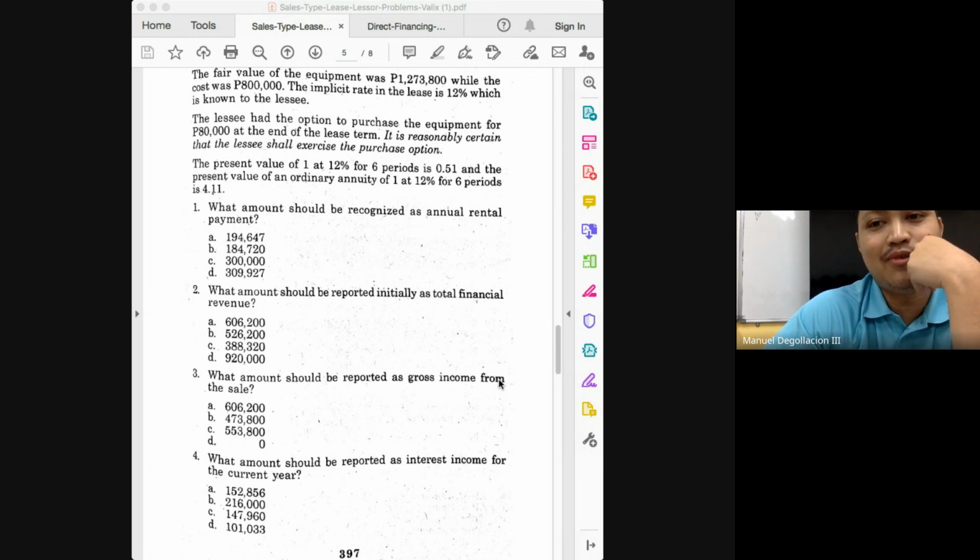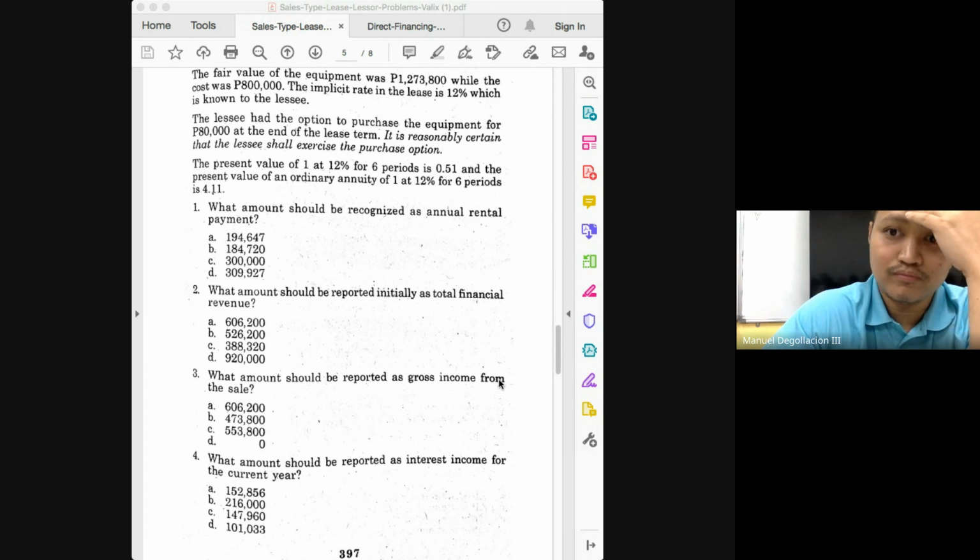This is just ordinary annuity. It would be a tragedy, class, if the problem is ordinary annuity and you treated it as an annuity due. Anyone? What's the answer?